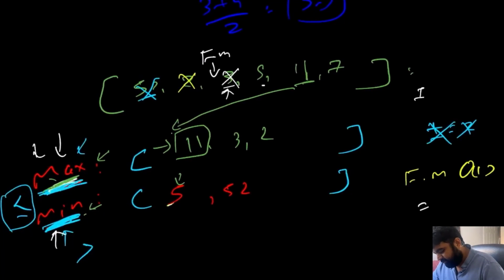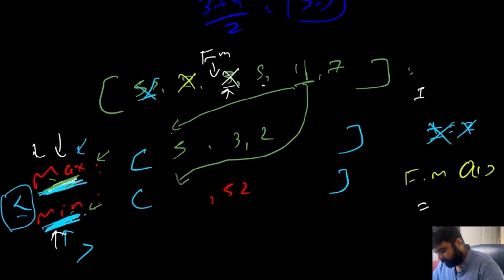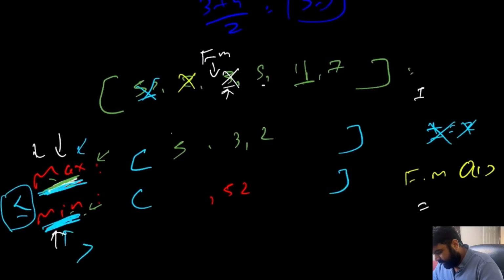So once again, before adding 11 over here, first we will have to add value number 5 over here. And then since the size difference between max heap and min heap is greater than 1, 11 would rather go there, it would enter over here. And in this case, the values are going to look like that: 11 and 52.